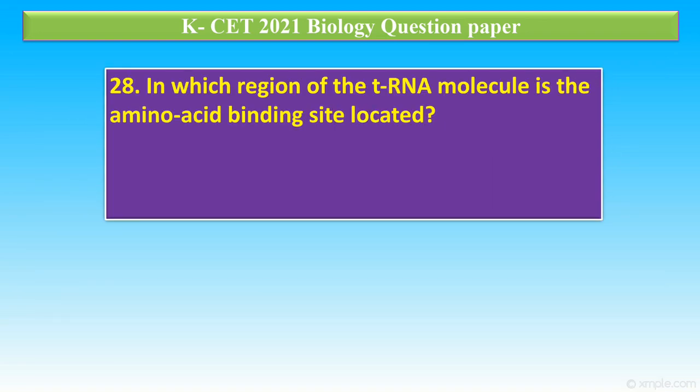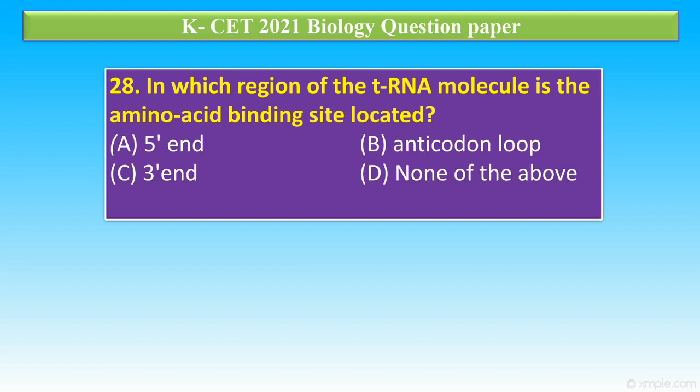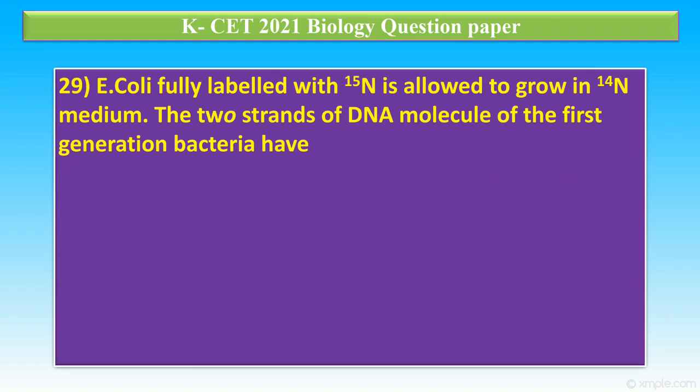Question number 28. In which region of tRNA molecule is the amino acid binding site located? Option A, 5' end. B, anticodon loop. Option C, 3' end. D, none of the above. In the structure of tRNA, the 3' end receives the amino acid in the amino acid acceptor arm. Option C is correct.